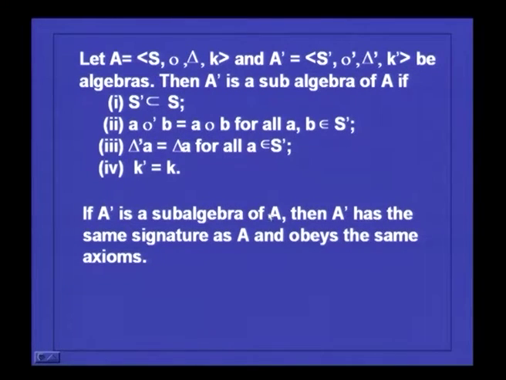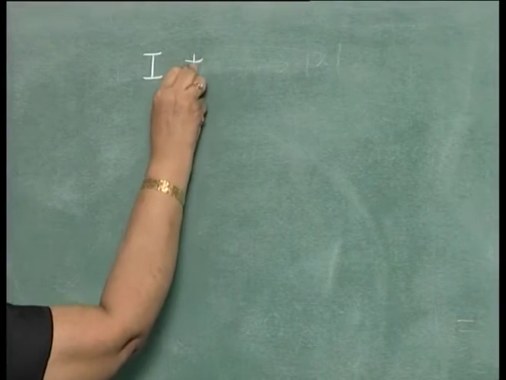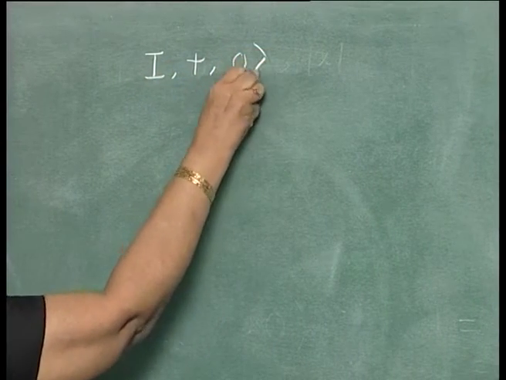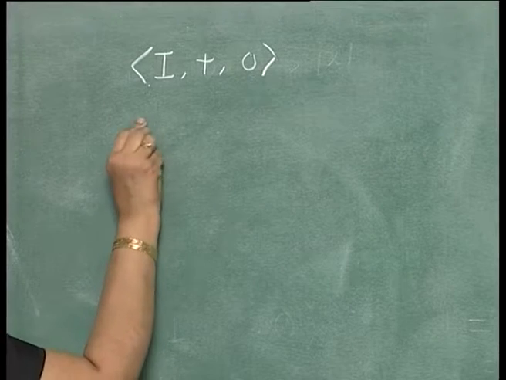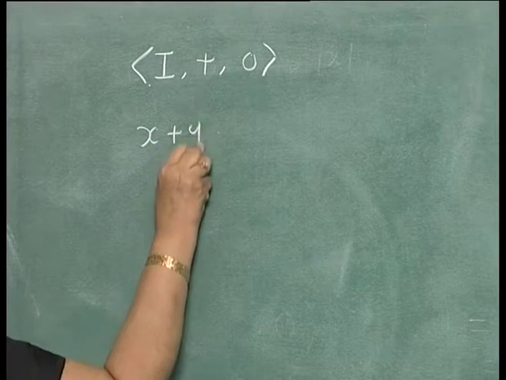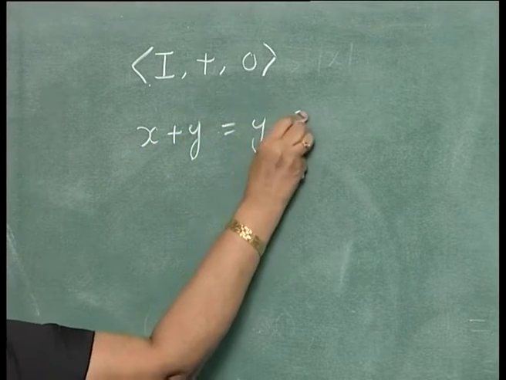If A dash is a subalgebra of A, then A dash has the same signature as A, they are of the same species and they obey the same axioms. In general, you have a set of axioms obeyed by this. For example, take the same example again. Take the set of integers, plus and 0. This is an algebra and it will obey the commutative law, x plus y is equal to y plus x.